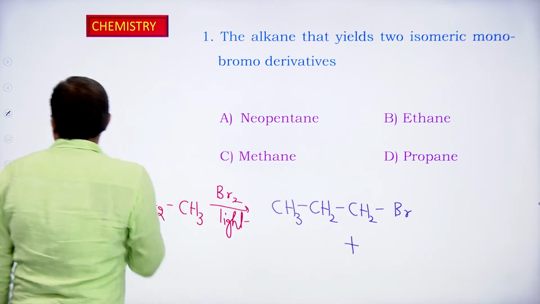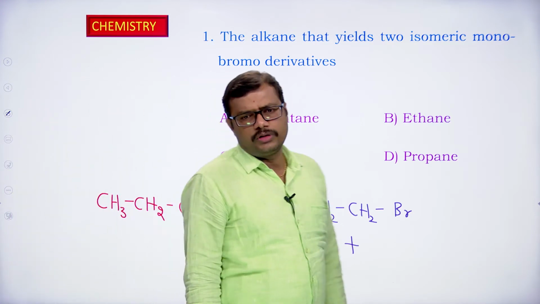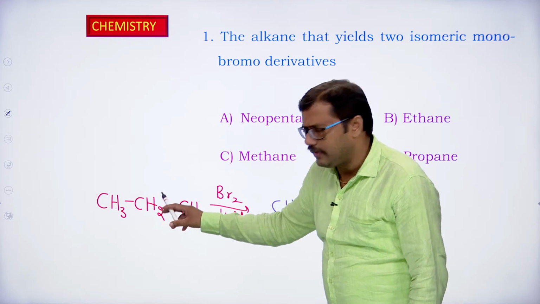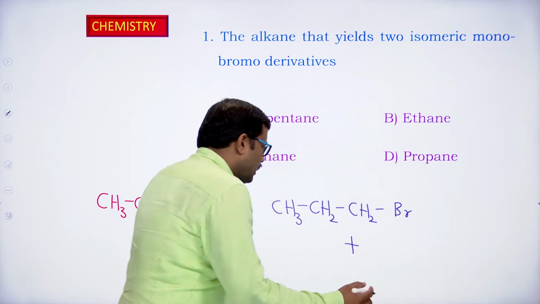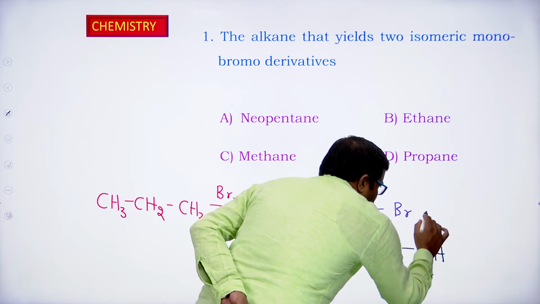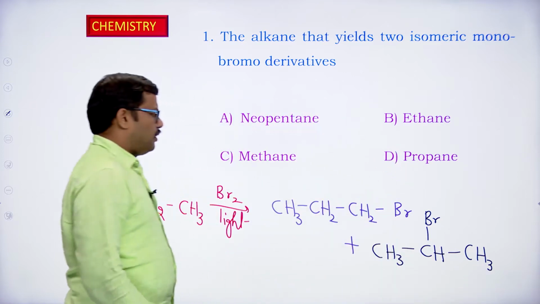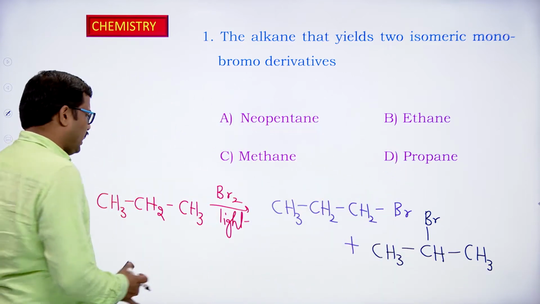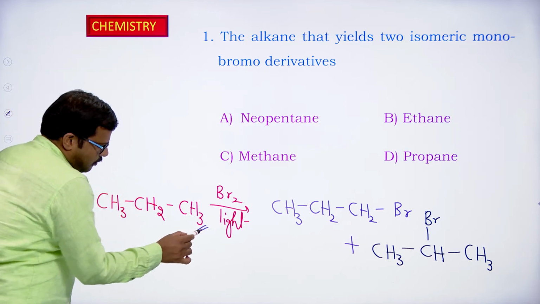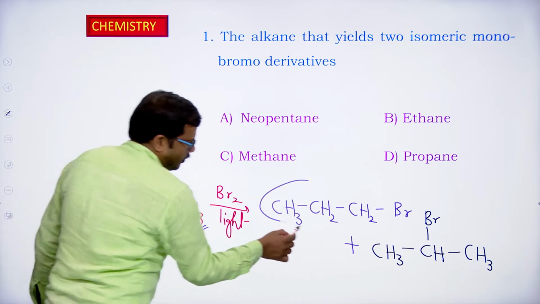Plus another product that we can observe in this case is if we substitute the hydrogen present on the middle carbon atom with bromine. In that case we are going to get CH3, CHBr, CH3. So in one case we are replacing the hydrogens from the terminal carbon with bromine, so we get this product.